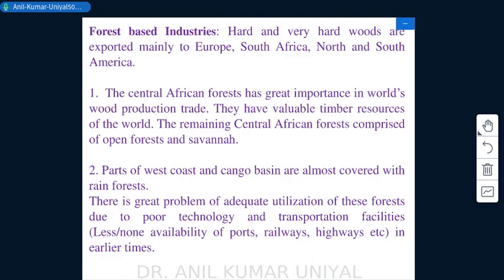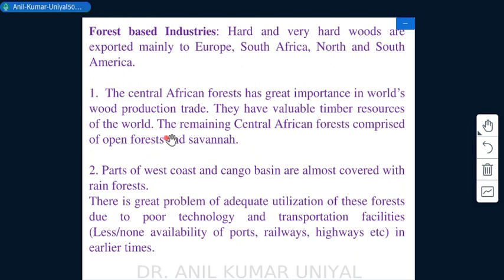And then we have some forest based industries of Central Africa, and the hard and very hard woods are exported mainly to Europe, South Africa, North and South America, right? The Central African forests have great importance in the world's wood production trade, and they have valuable timber resources of the world, as the species mentioned earlier.